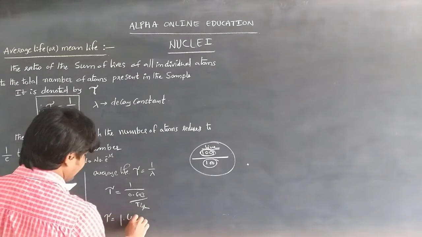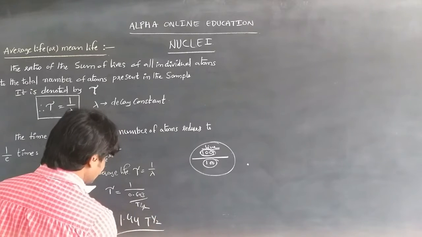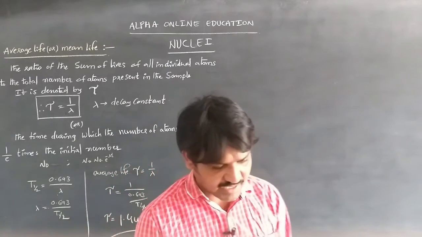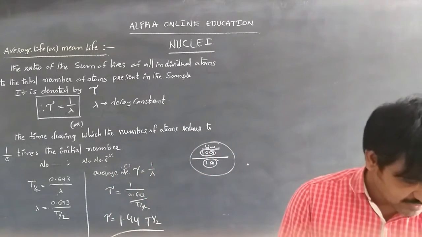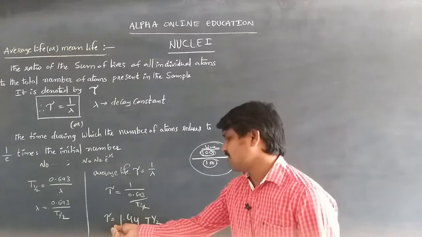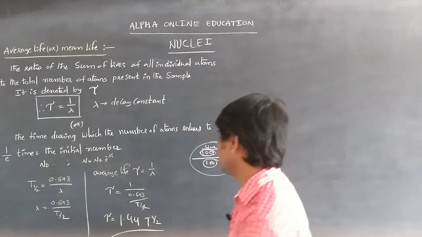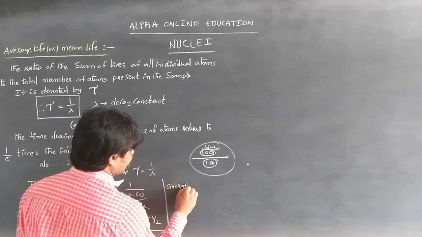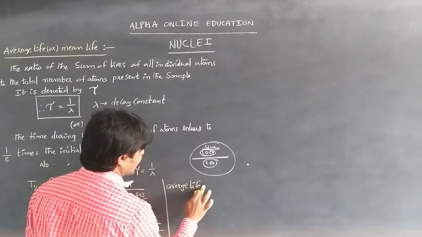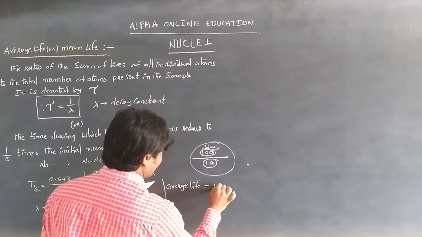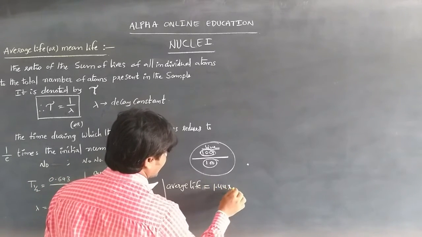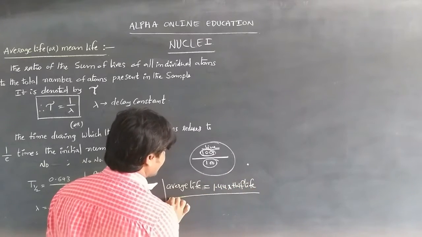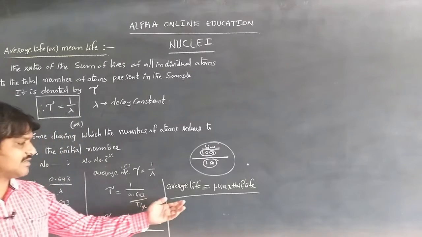So 1.44 t half means this is the relation between the half life and average life. We can write that the average life is 1.44 times the half life, that is tau is equal to 1.44 t half. From this formula we can also write that the average life or mean life is equal to 1.44 into half life. This is the relation between the average life and half life.